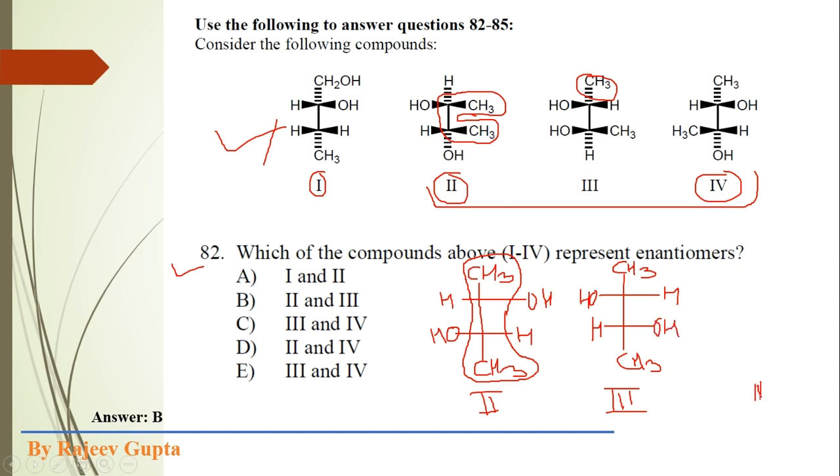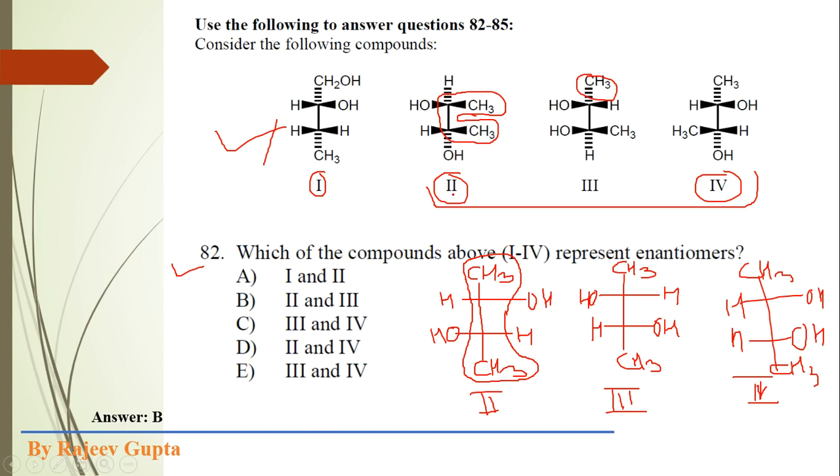Now in the fourth structure, we have the methyl group here, OH and H here, CH3, OH and H. Now in all three structures, the methyl groups are present on the vertical lines, meaning I have converted these to Fischer projections.